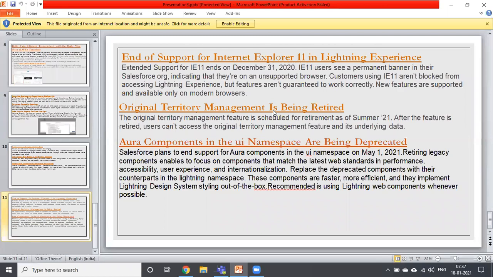So now what is going to happen with territory management? They are not going to have any extra fees, they are going to do something as a replacement for territory management. They have something called Enterprise Territory Management, or some additional features, that is now going to be implemented going forward, is what they tell. I don't know too much about territory management. That's why, because in the organization I saw territory management only.